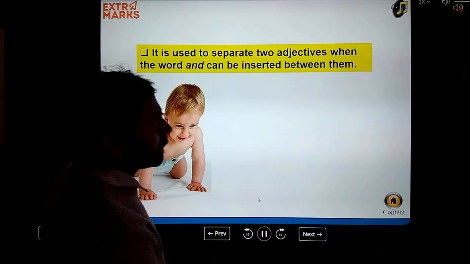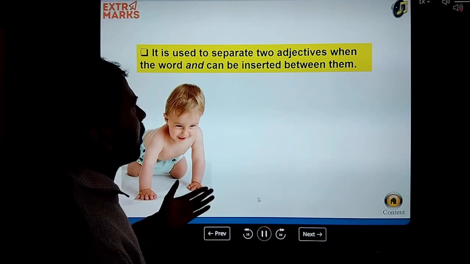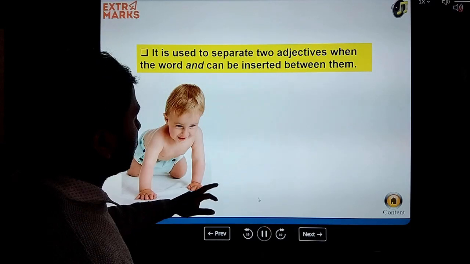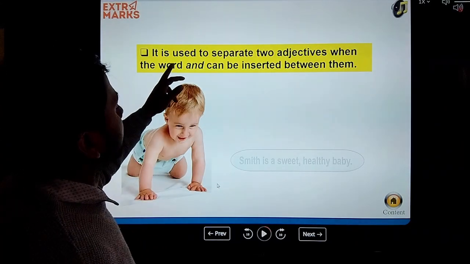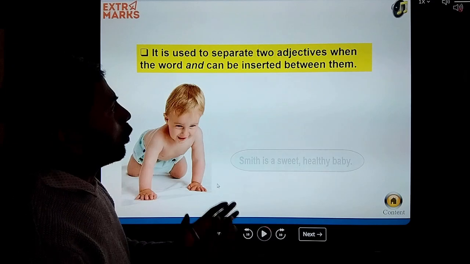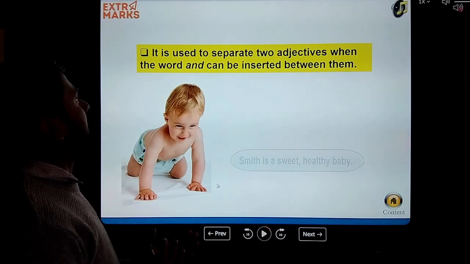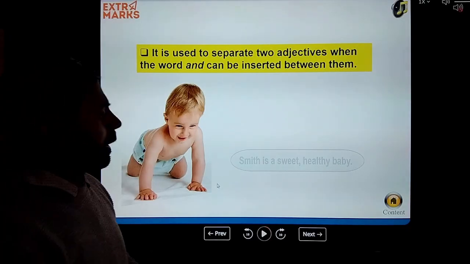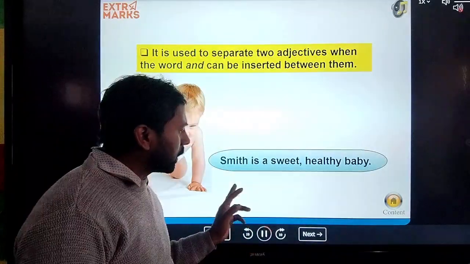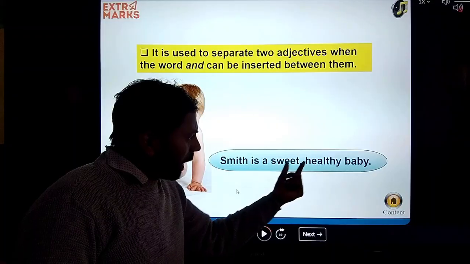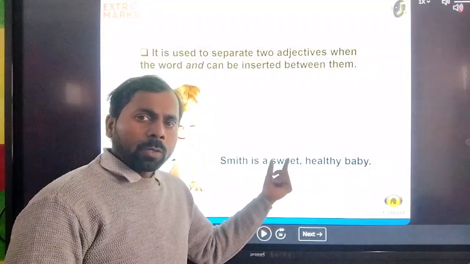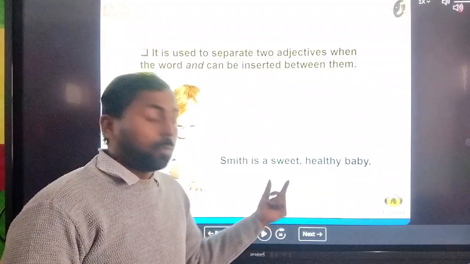Here the date is not mentioned, so we cannot use a comma. A comma is used to separate two adjectives when the word and can be inserted between them. Two adjectives, you can see here: sweet and healthy. Both are adjectives and we use a comma to separate these adjectives.